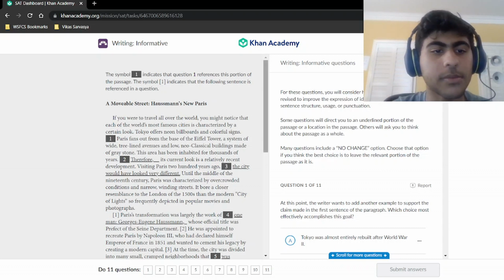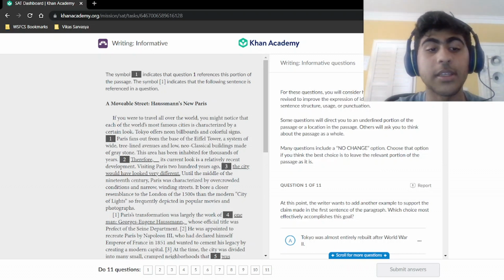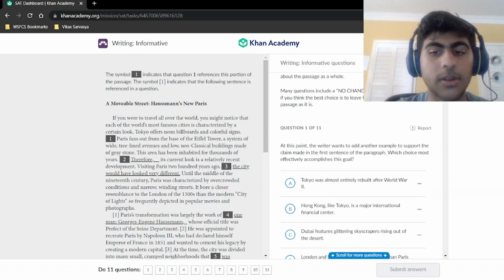Here it is. If you were to travel all over the world, you might notice that each of the world's most famous cities is characterized by a certain look. Tokyo offers neon billboards and colorful signs. 1. Paris stands out from the base of the Eiffel Tower, a system of wide tree-lined avenues and low neoclassical buildings made of gray stone.